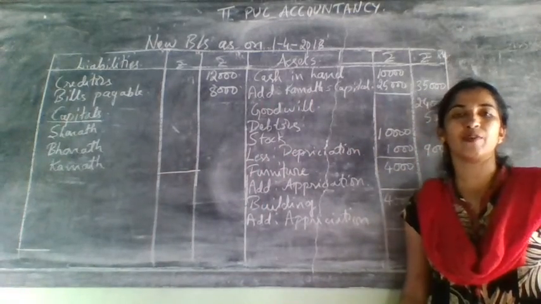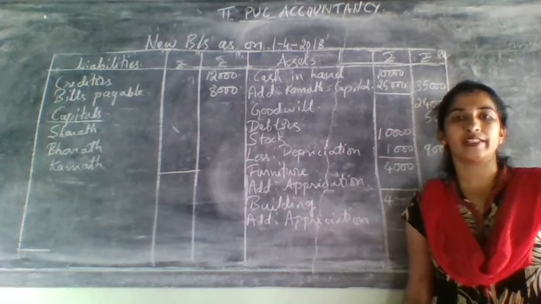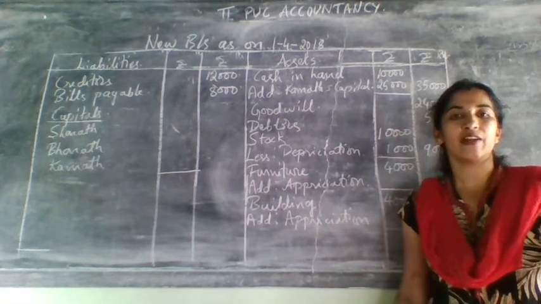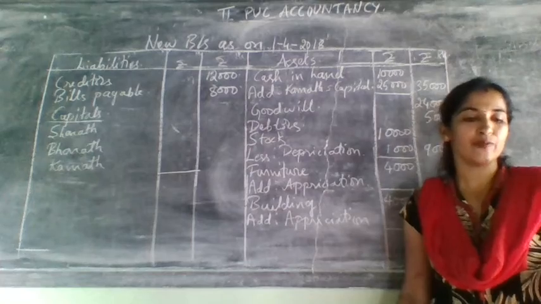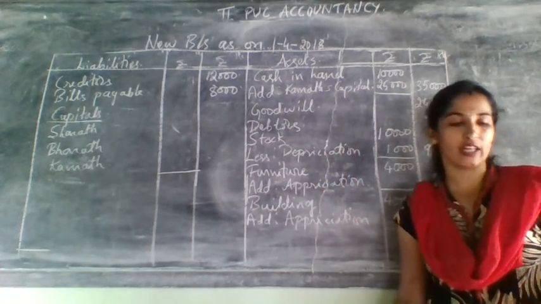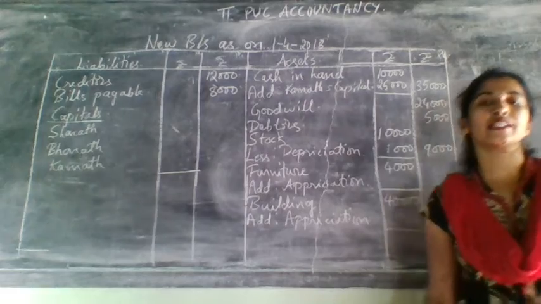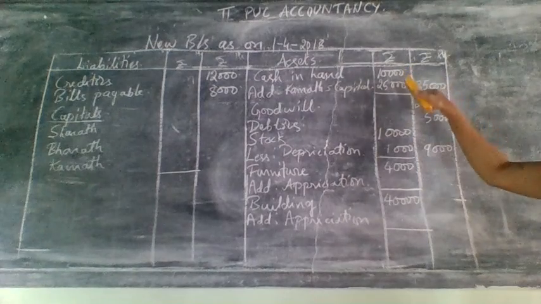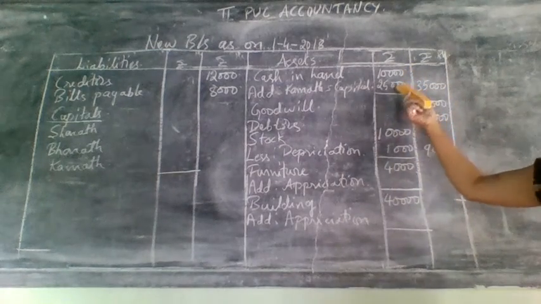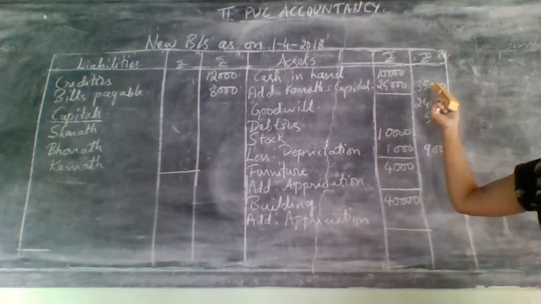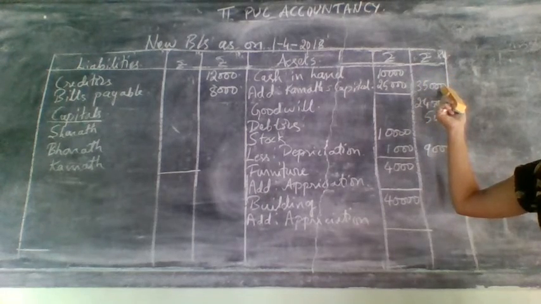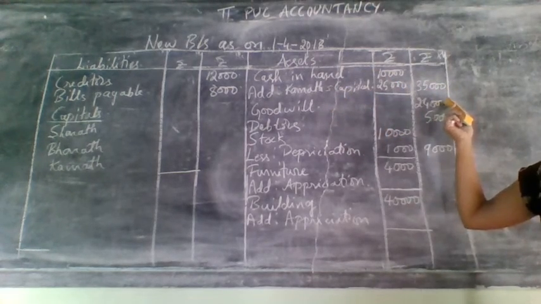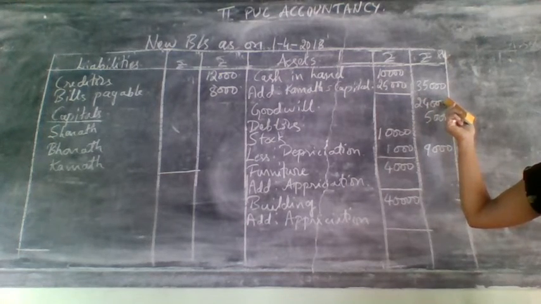After writing everything from the old balance sheet, I told you one extra step to recheck whether you have done it properly. That means check the old balance sheet once again, whether you have taken all the entries along with the adjustments. Let us see. On the asset side they have given cash in hand. Cash in hand was 10,000. For this you need to add the new partner's capital, that is 25,000. Add and write it in the outer column. Here the goodwill was created. That's why goodwill should not be added to cash. Instead, goodwill you need to show separately on the asset side of the balance sheet.